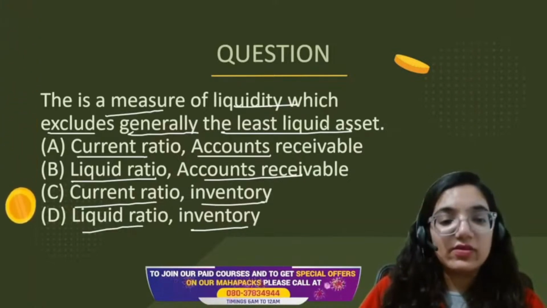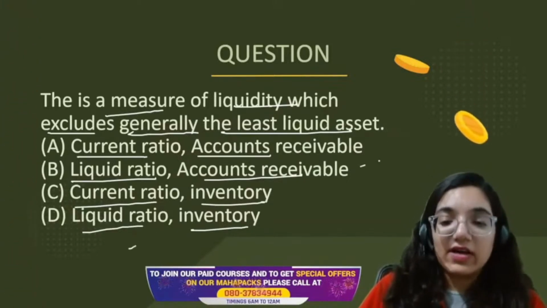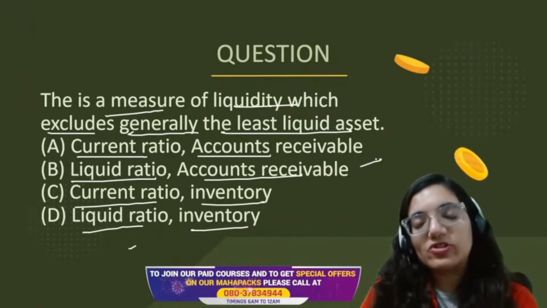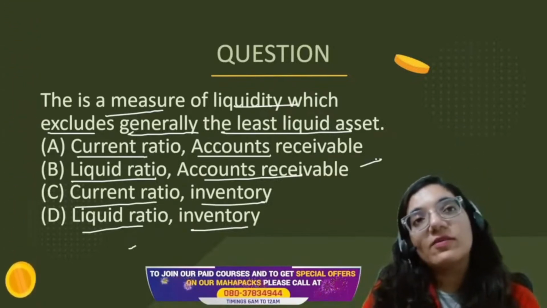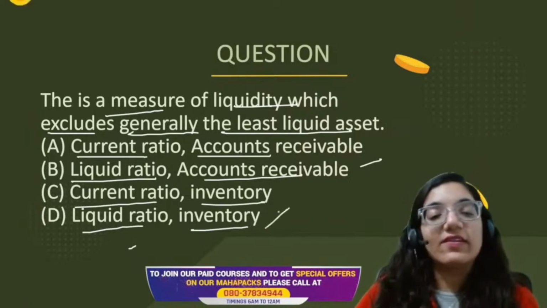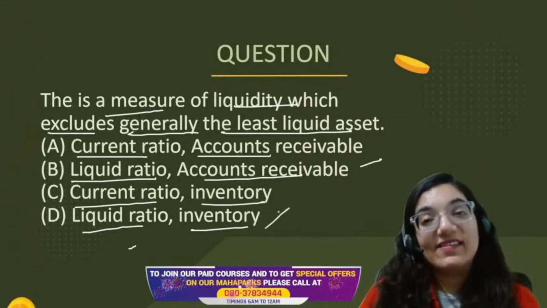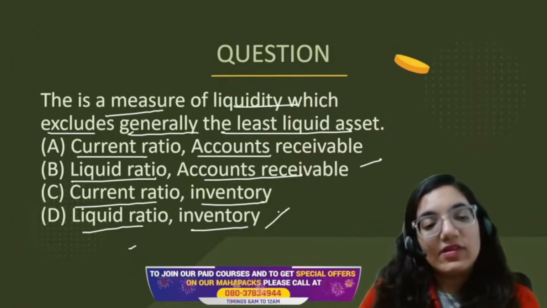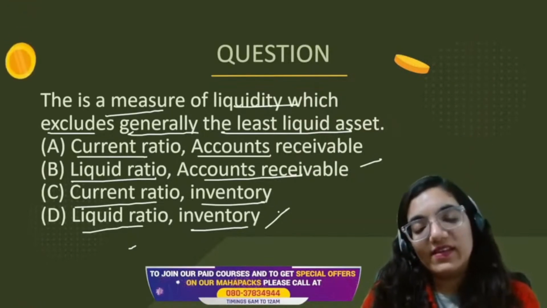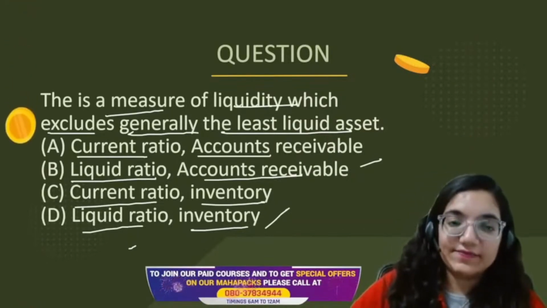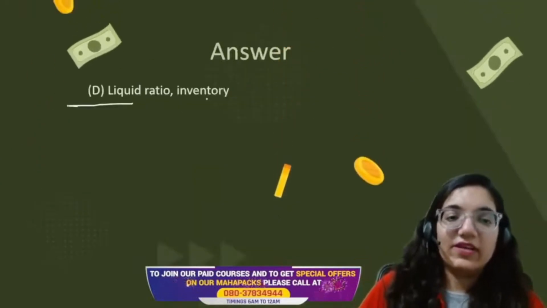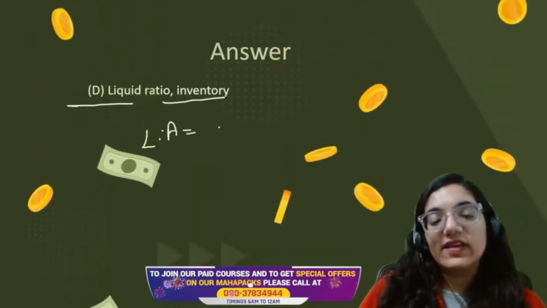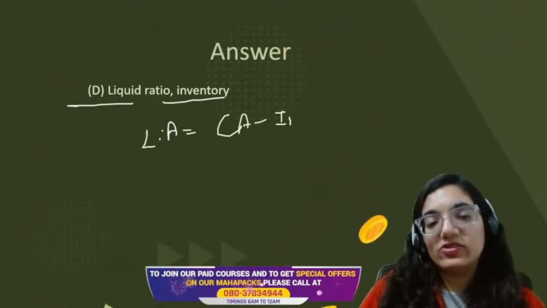That is liquid ratio. But liquid ratio records accounts receivable because we can pressurize a debtor. No. You need to give me money right away. Bill receivable can be pressurized, debtors can be pressurized, but you cannot pressurize and sell off your entire inventory, even if you try very hard, right? Until or unless you go on a loss, you will not be able to sell these things. So in this case, the correct answer is liquid ratio, inventory.